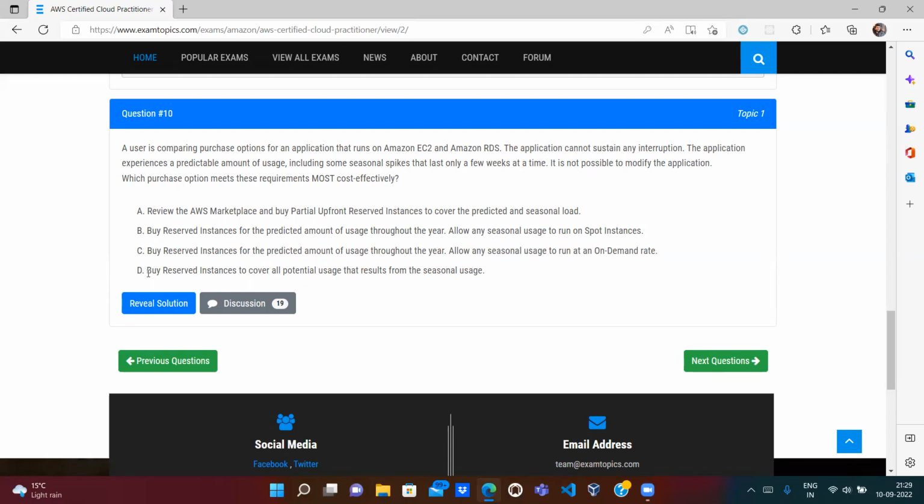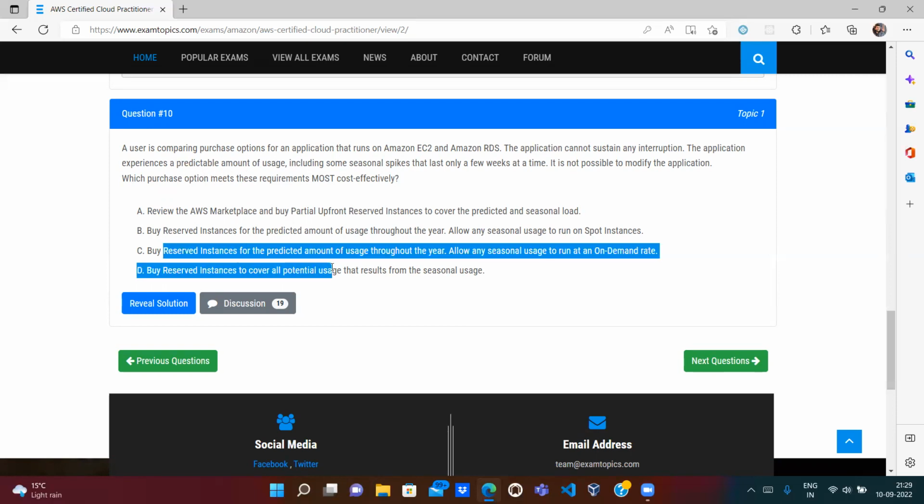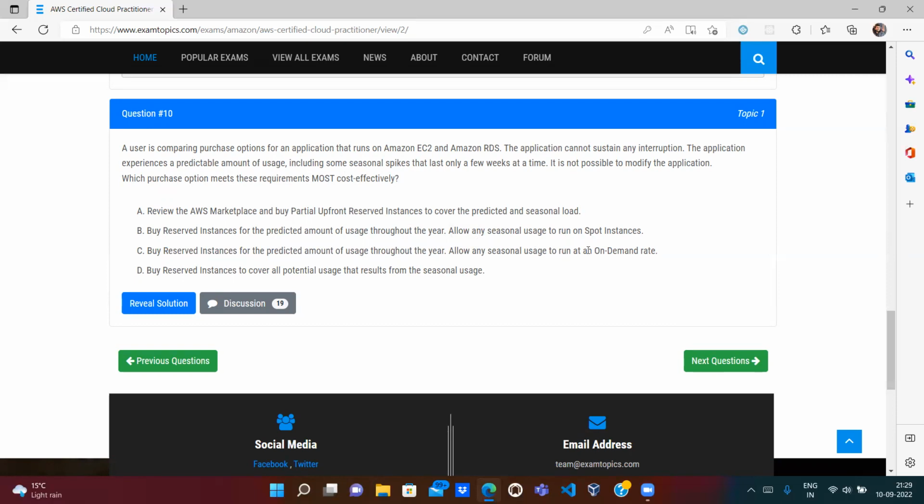So that looks correct. Buy reserved instances to cover all potential users that result from the seasonal usage. They know how many EC2 or RDS instances they want to use, but there will be some spikes where they don't know how many there could be. So the best option is, for the predictable amount they know, they can reserve the instances. But for the seasonal spikes, if there is any spike, they can go with on demand, because it's just for a few weeks. So why would they purchase reserved instances for 3 years or 1 year? So BC looks correct.